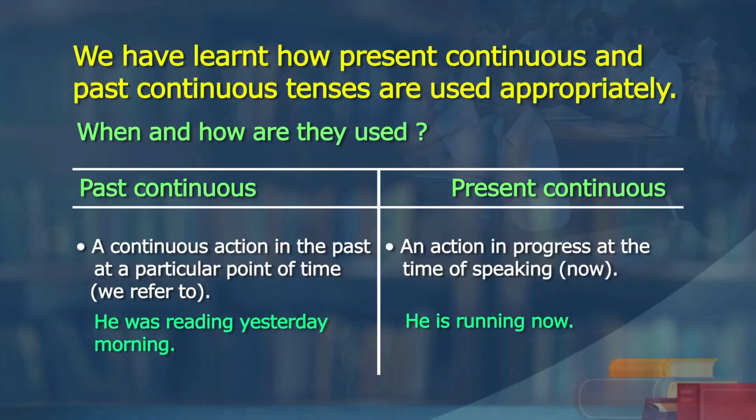So, it is a particular point of time where the action was going on for some time continuously, but now I am talking to you. This action is also going on right now. So, present tense. So, he was reading yesterday morning, he is running now, we are sitting here talking, our learners are watching, our learners yesterday morning afternoon were doing something else. So, this is how simple present tense is used, Kriti. Let our learners understand how past continuous and present continuous work. So, here is a table for you, very few sentences. I am going to say the sentence in simple present, you have to say present continuous and past continuous.